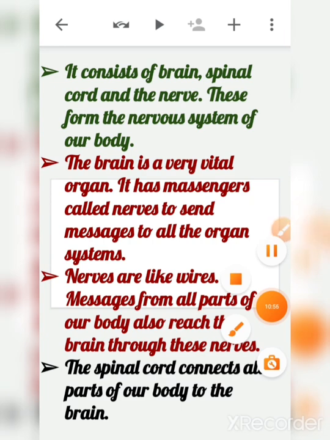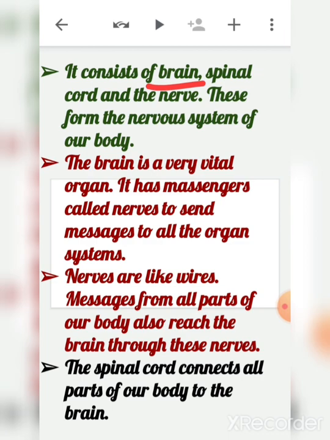Now let's talk about the main organ system, your nervous system. This system consists of the brain, spinal cord and nerves. These form the nervous system of our body. The brain is a very vital organ. Vital means important.